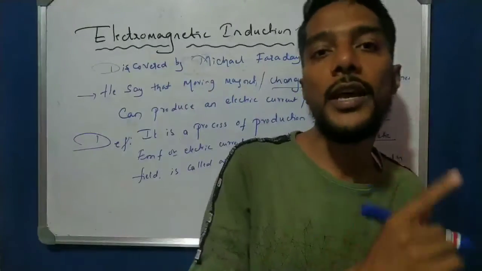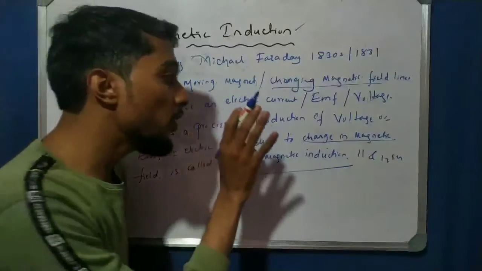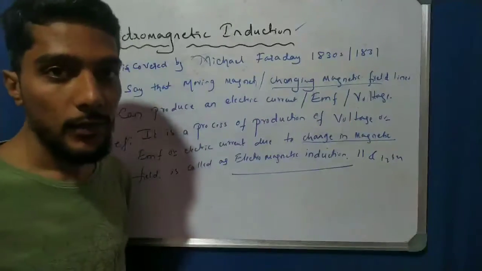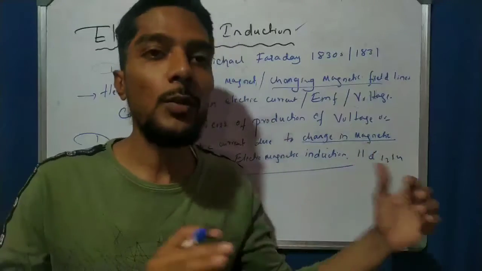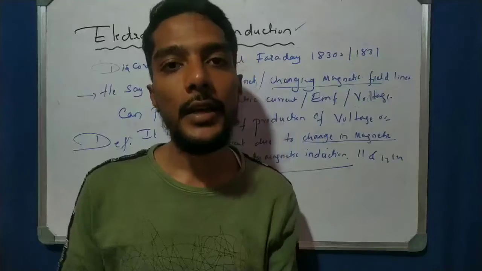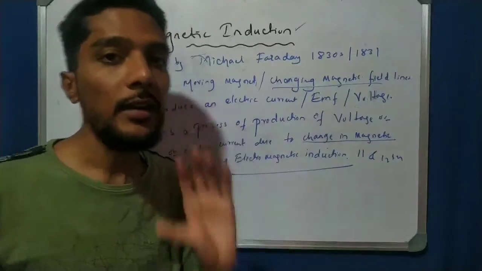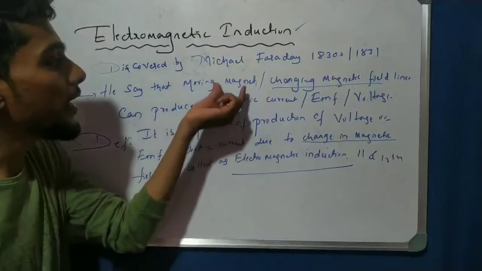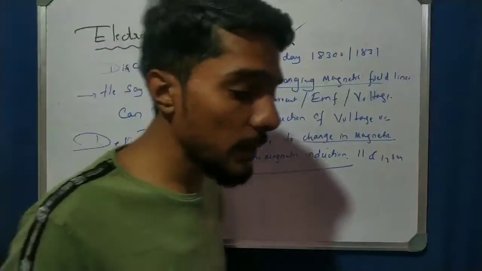Only a changing magnetic field can produce this current. If there is a constant magnetic field, it means the magnetic field is not moving. In that condition, no current is detected by the instruments. That is very important. So a changing magnetic field, or a moving magnet, can only produce the electric current. That is a very important concept.